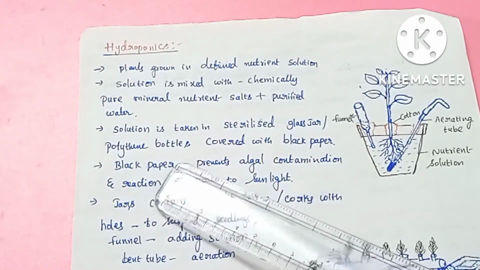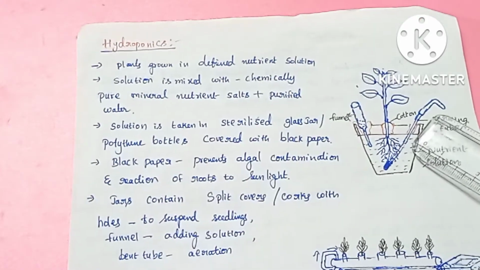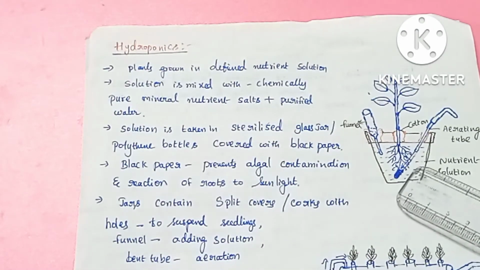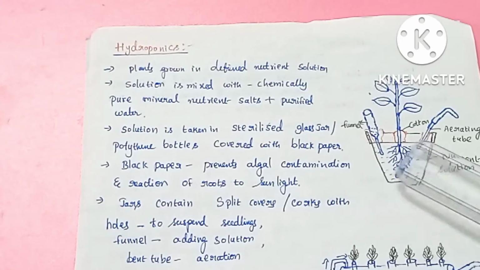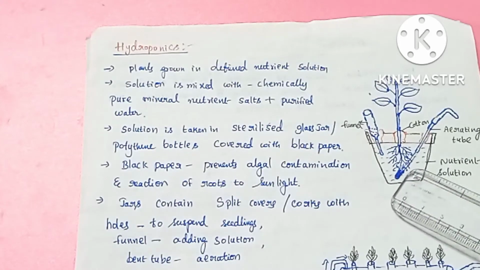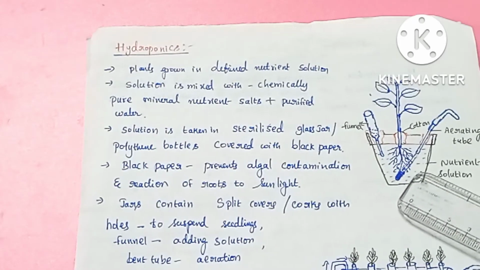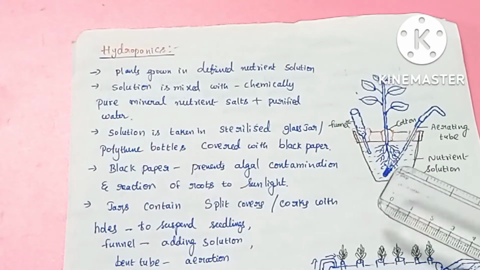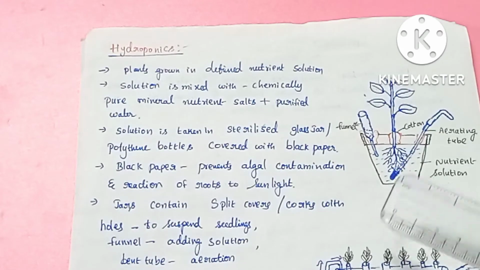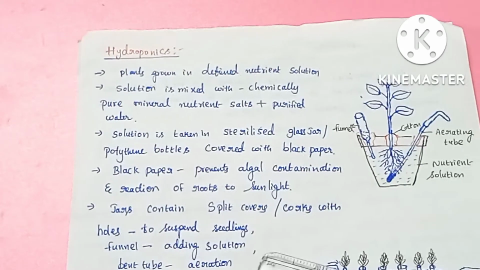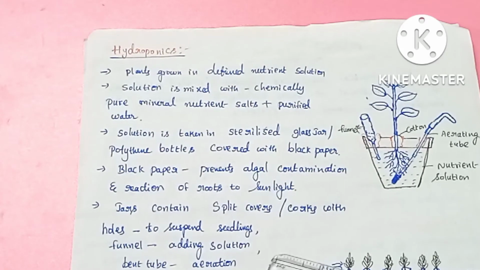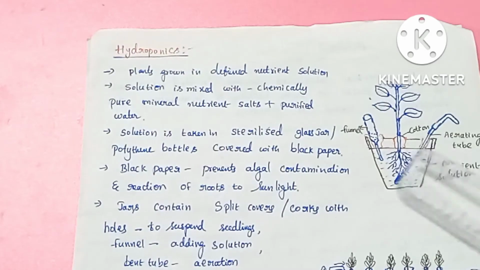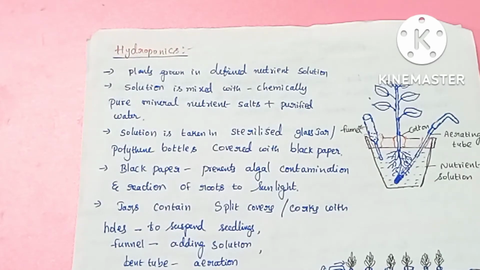The solution is taken in sterilized glass jars or polythene bottles, and the bottles are covered with black paper. What is the necessity of the black paper? If they were not covered, they would be exposed to sunlight. To prevent algal contamination and also to prevent the reaction of the roots to sunlight, we cover the jars with black paper.